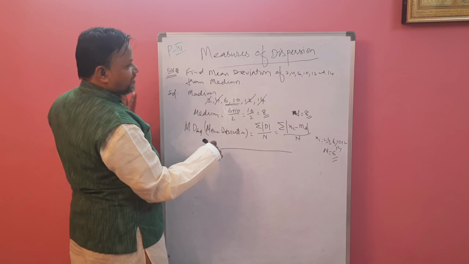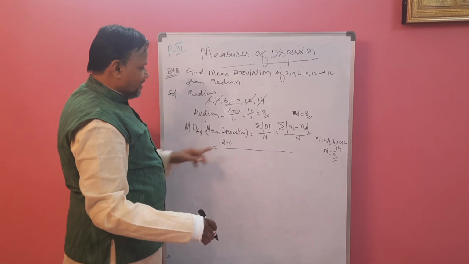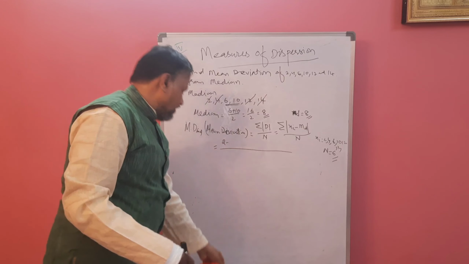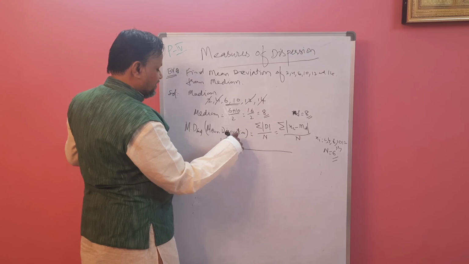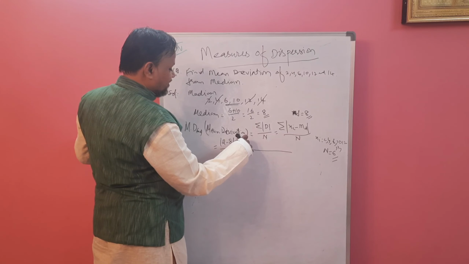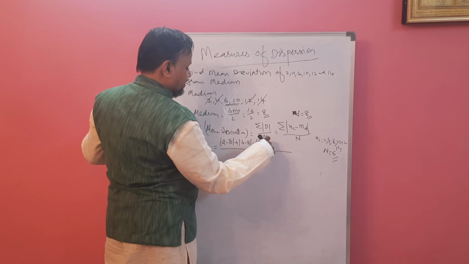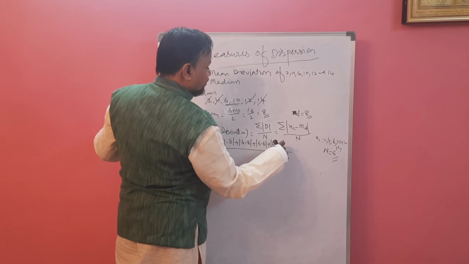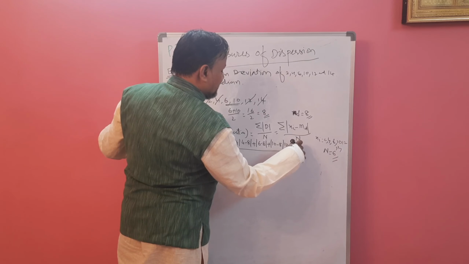Now xi is 2. 2 minus the median, which is 8, not 6. 6 is the number of observations. So modulus of 2 minus 8, plus the next observation, 4 minus 8, another one, 6 minus 8, the next one, 10 minus 8, 12 minus 8, and 14 minus 8.